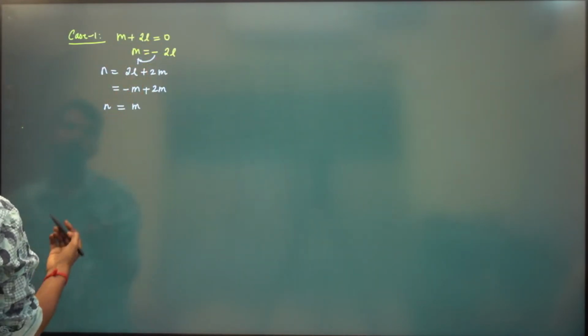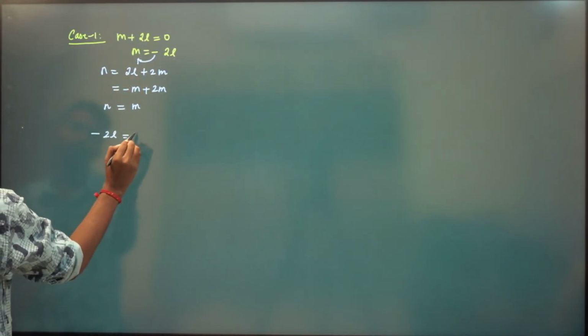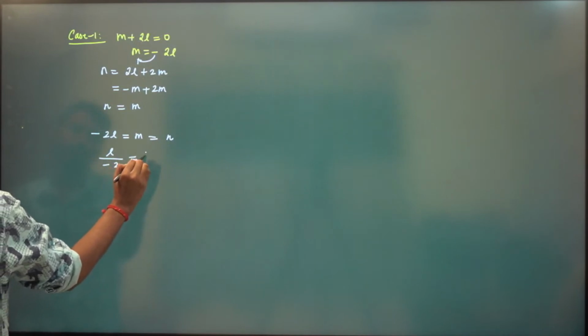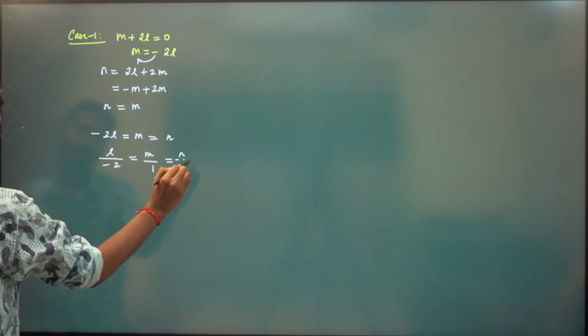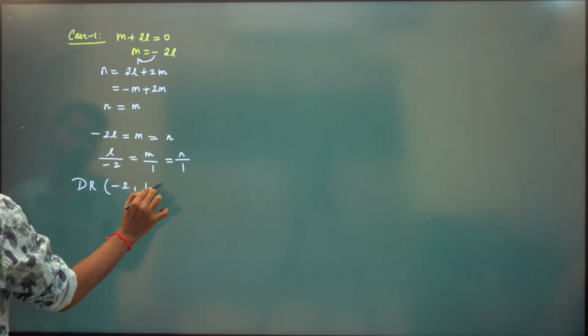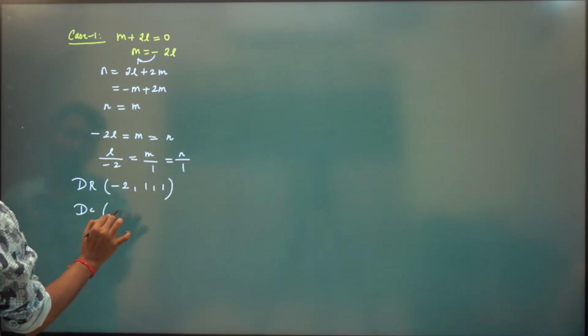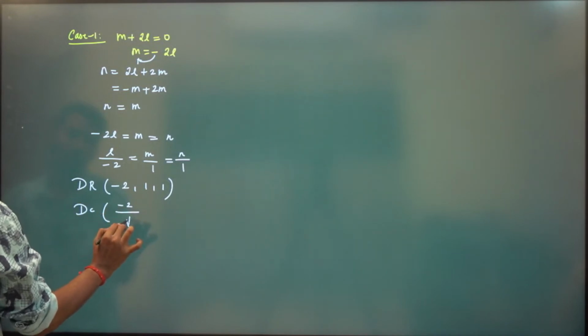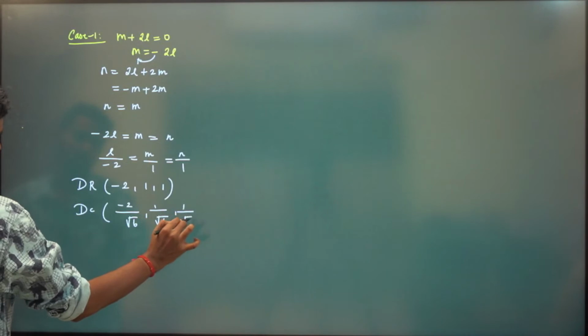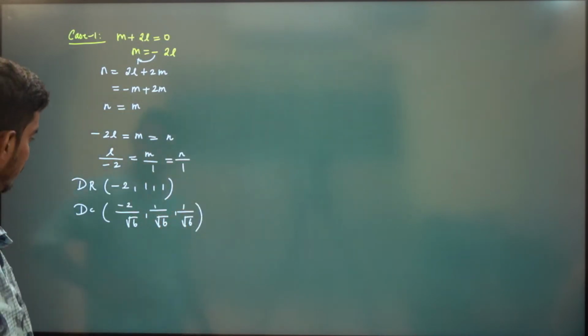And m is minus 2 times l, so we have minus 2l is equal to m, and m is same as n. So this is same as l by minus 2, m by 1, n by 1. So the direction ratio of the first line is minus 2, 1, 1. So the direction cosine is minus 2 by root 6, 1 by root 6, 1 by root 6. Right?